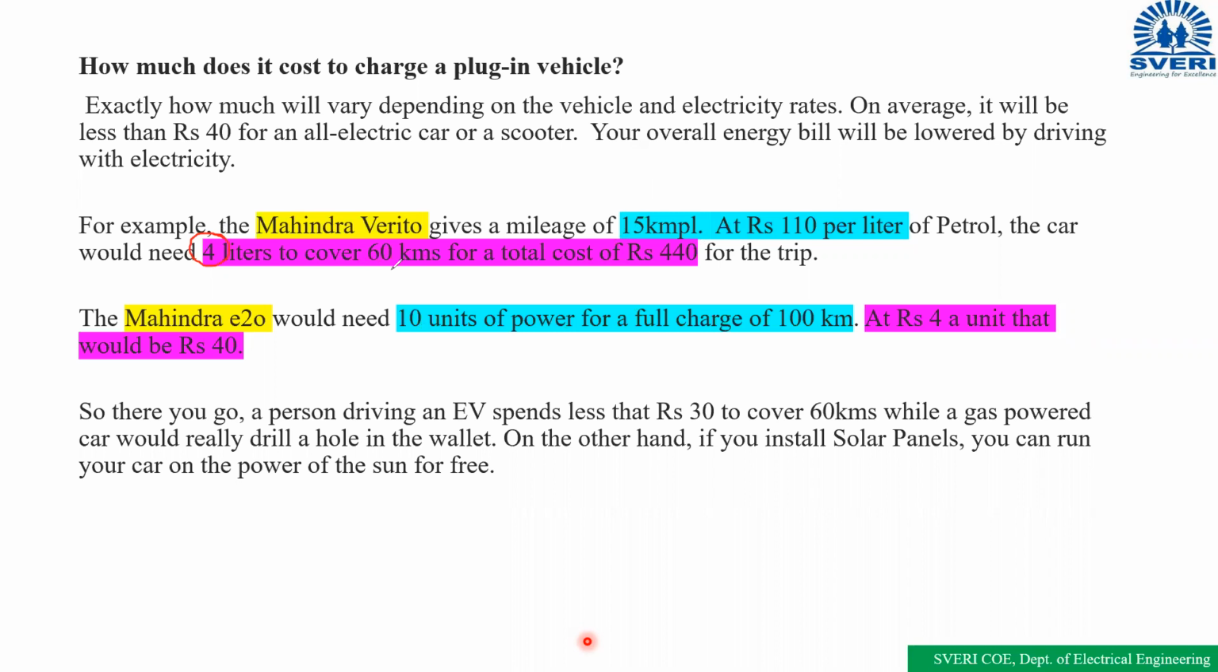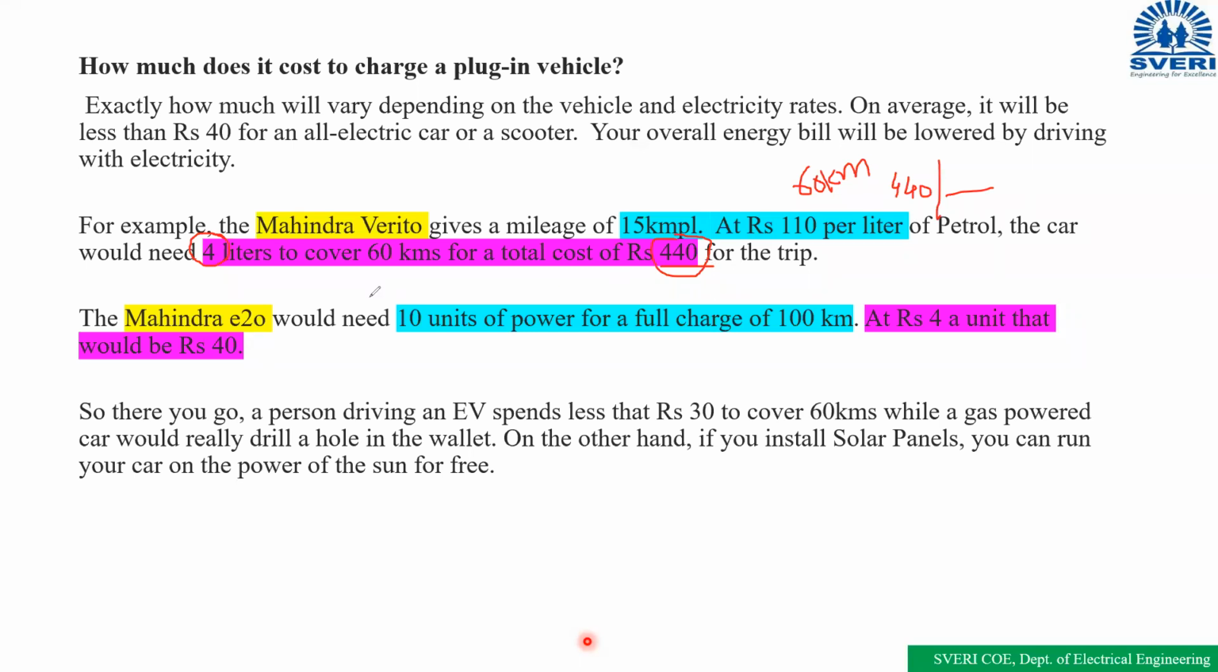Okay, total cost कितना हो जाएगा 4 लीटर का? 440 rupees. So how much money we have to spend to travel 60 kilometers? To travel 60 kilometers, we need to spend 440 rupees.